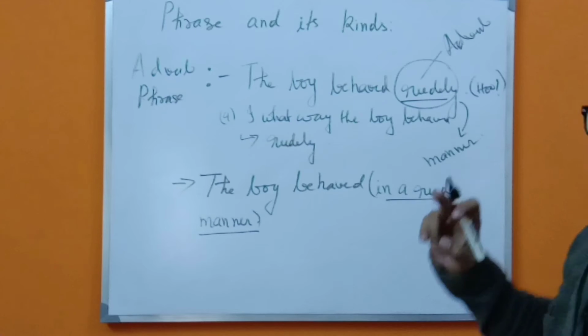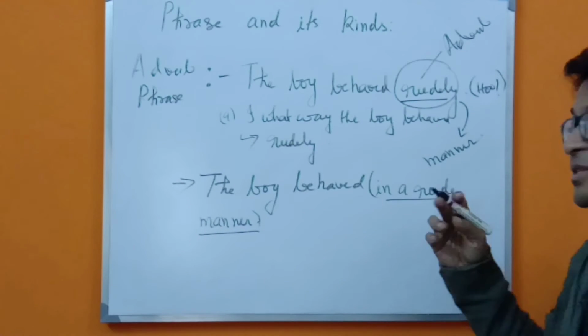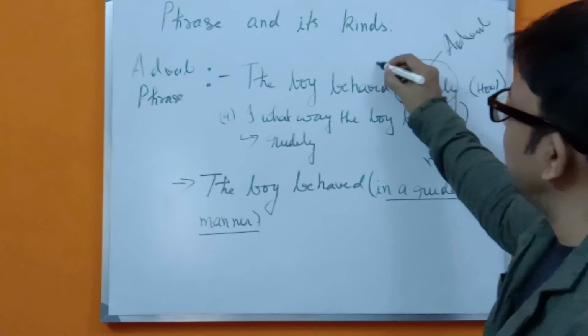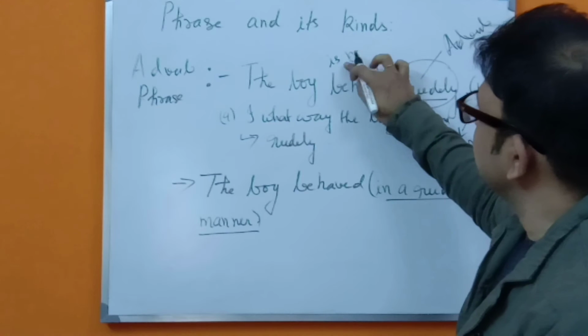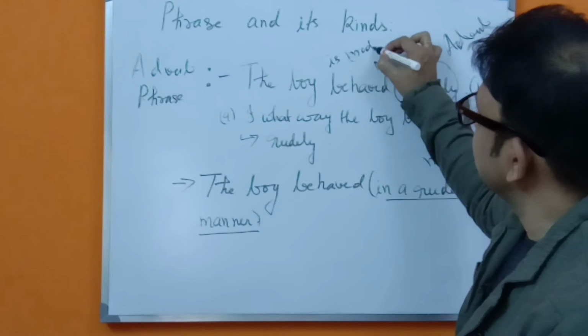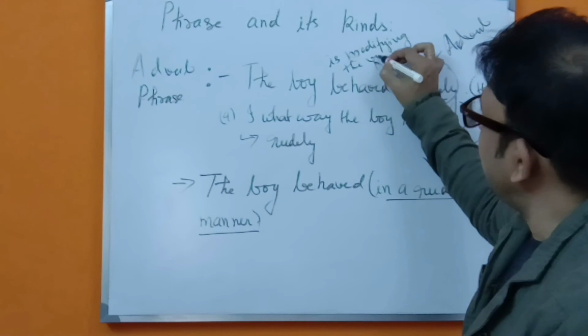So, a single word that is modifying the verb.